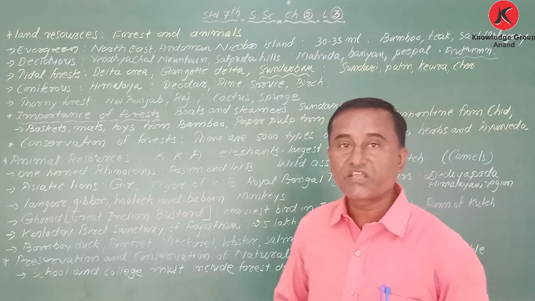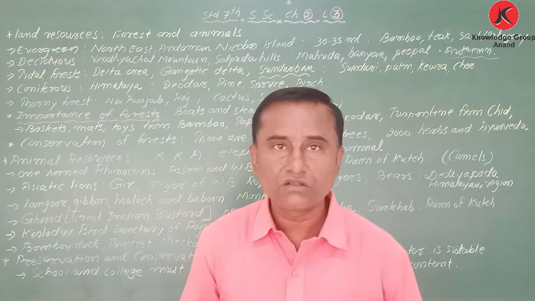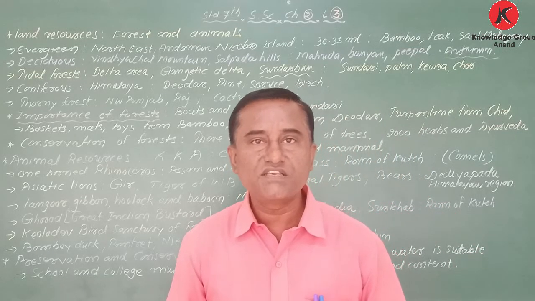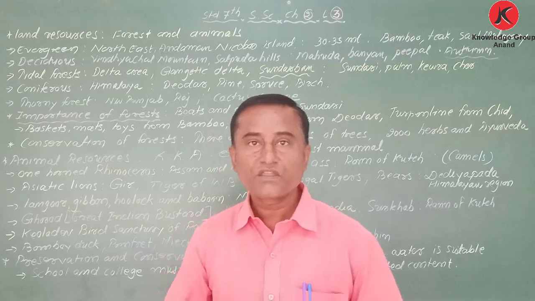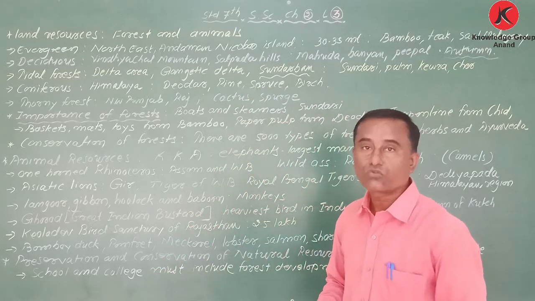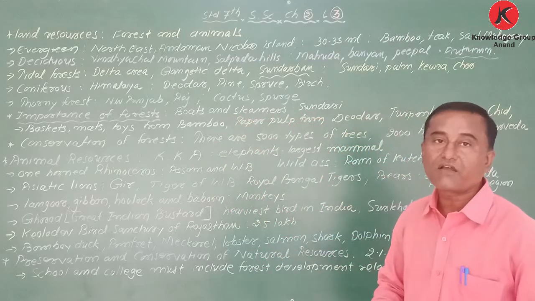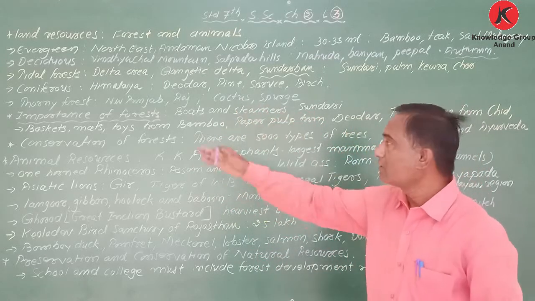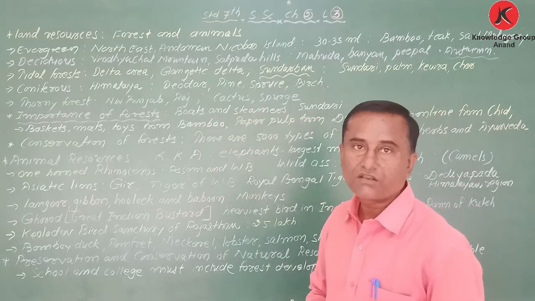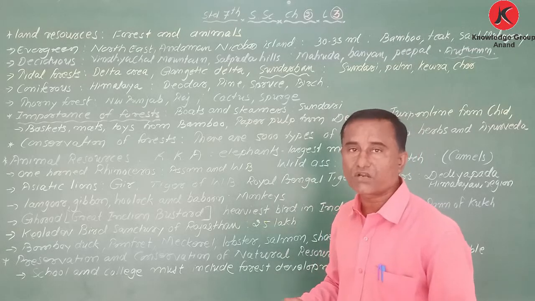Why? Because these trees don't want more water. If less water is given, still it can survive. Trees like the cactus are found in the thorny forest, and they don't want more water for that.